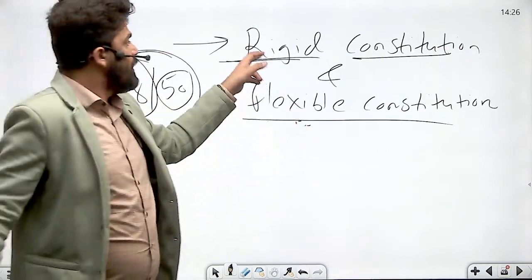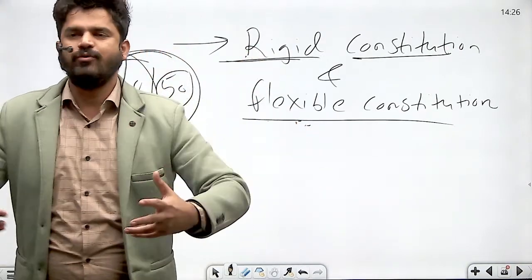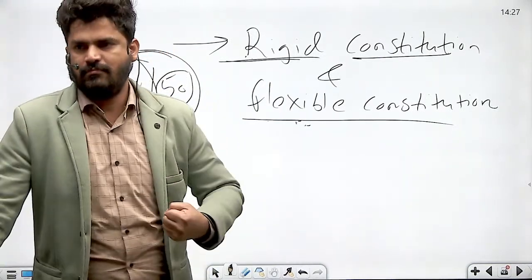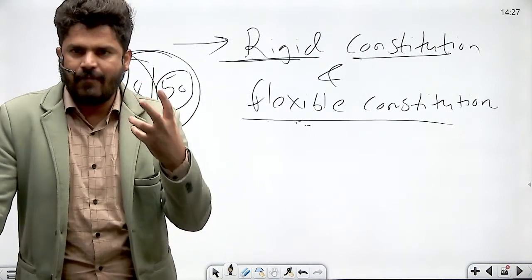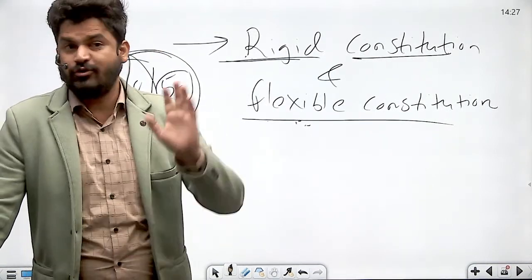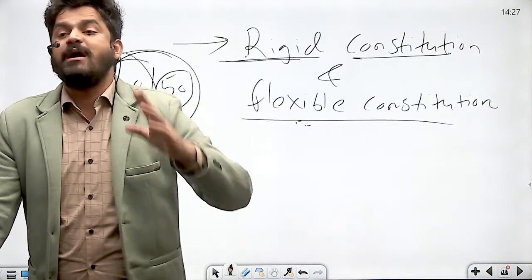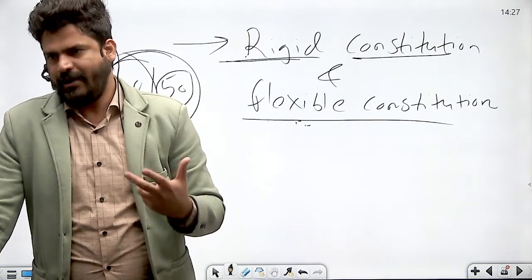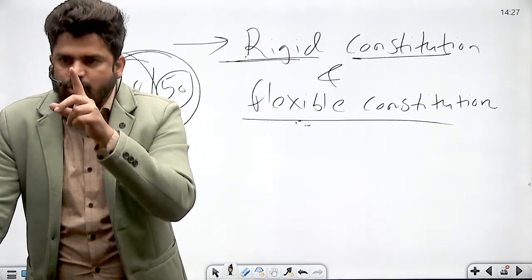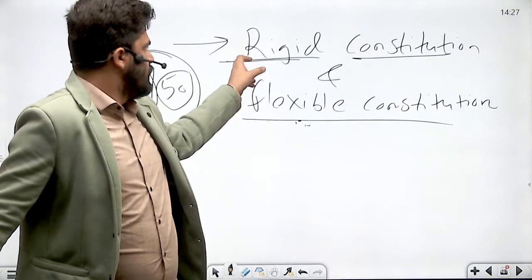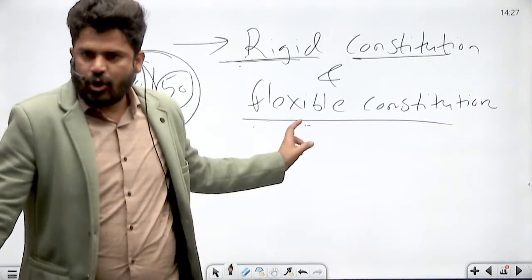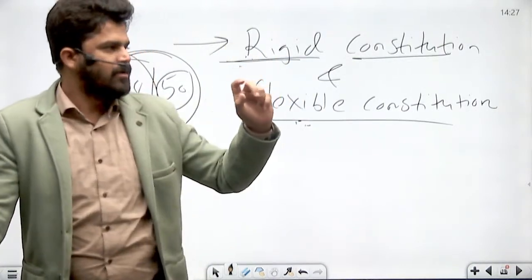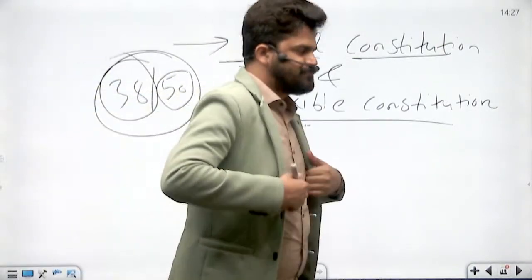But if you make constitution too rigid, then I told you, you are stopping the growth of the nation. Constitutions cannot be too rigid. You cannot make the amendment of the constitution such a difficult process that virtually it cannot be amended. Why? Because I told you constitution is a dynamic document, right? So somewhere down the line you need balance between rigidity and flexibility. Constitution of UK is a flexible constitution, whereas constitution of USA is a rigid constitution, right?